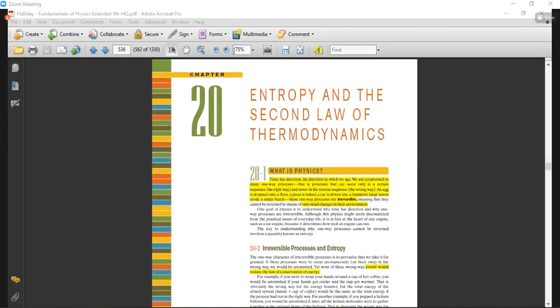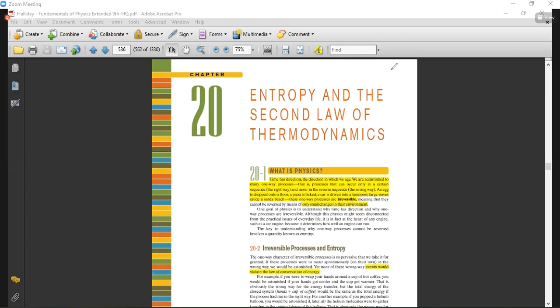Okay, then we will move toward chapter 28, which is all related to magnetism, and afterwards we will move toward atomic physics and nuclear physics. Okay, so this is the last article, the second law of thermodynamics.